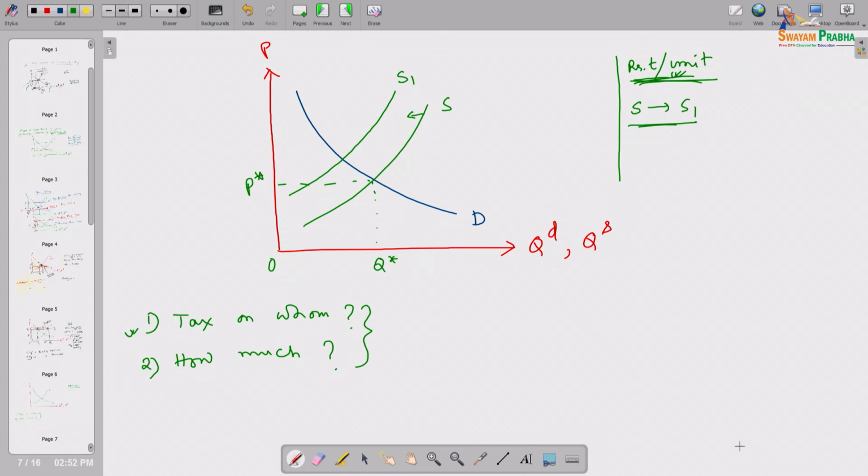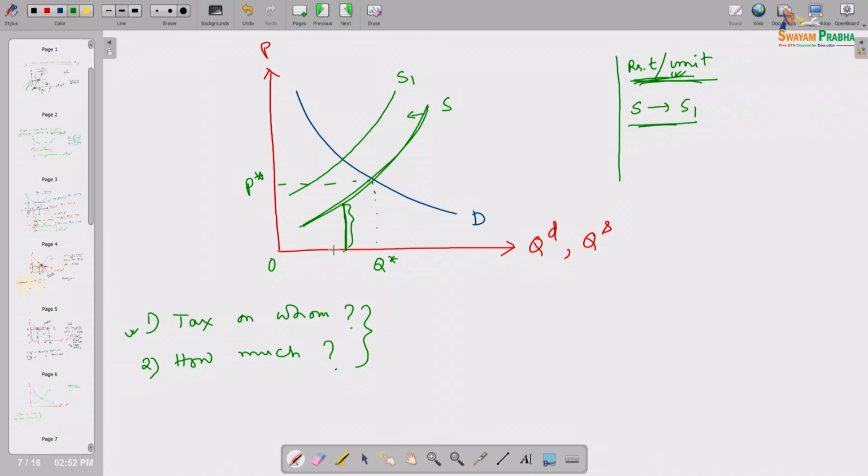Why will the supply curve move leftward? Let us try to understand it this way. When there was no tax, this was the market supply curve, which comes from the supply behavior of all the sellers, all the potential suppliers in the market. Suppose the seller who is here, as per his or her cost of production, will be happy if the market price is this much.